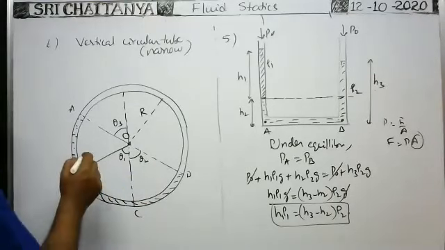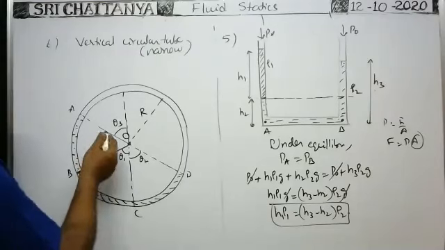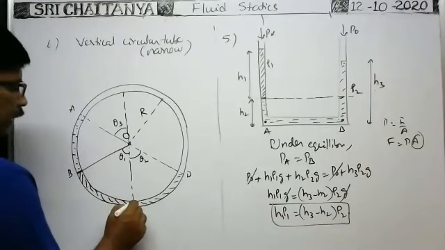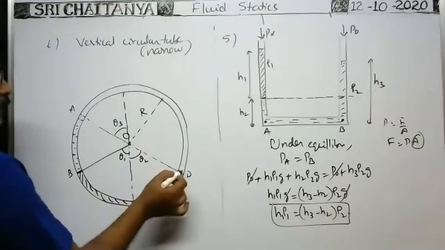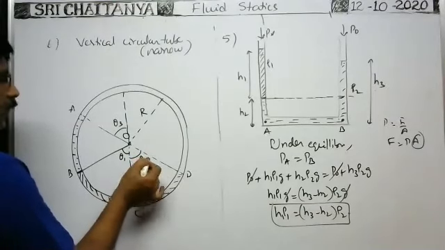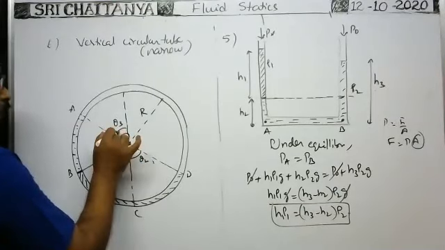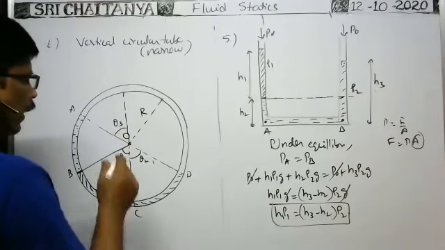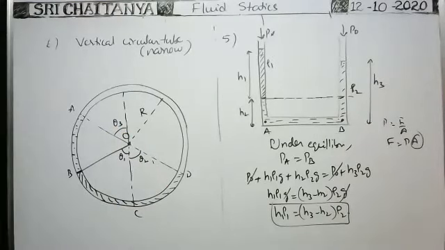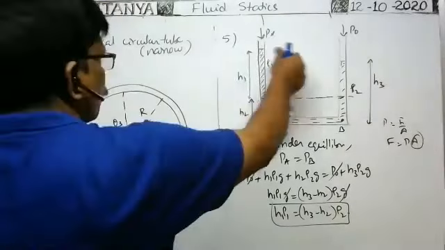Now, the radius is given. So what is the condition for the angle made by this end of the liquid column with the vertical? Theta 2 is equal to question mark, or theta 3 is equal to question mark. They may ask like that. Okay, how can we do this problem?